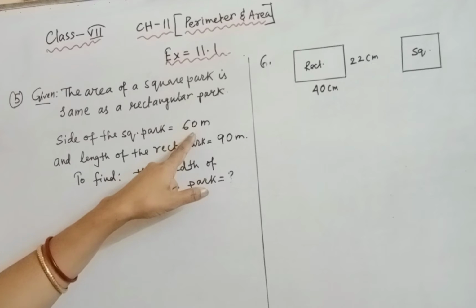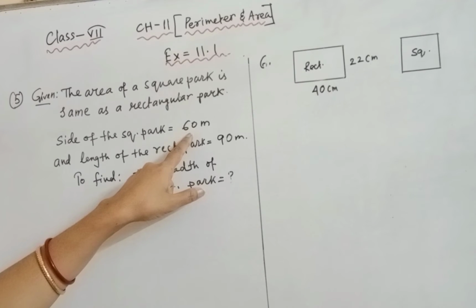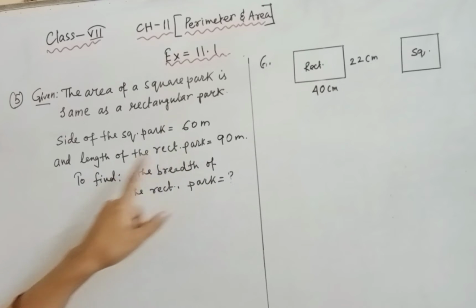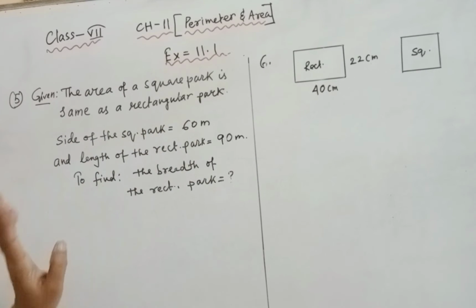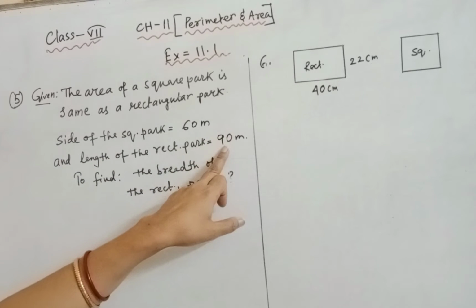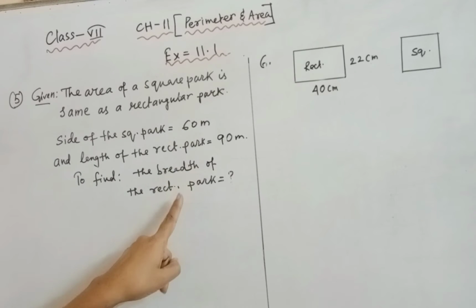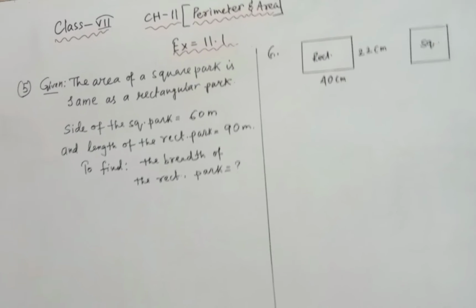So if the side you know, then you can find the area of the square park, that is 60 into 60, side into side. So area also you can find out, and the length of the rectangular park is given. With the help of this length and area, we can find the breadth of the rectangular park. How can you find it easily? See,